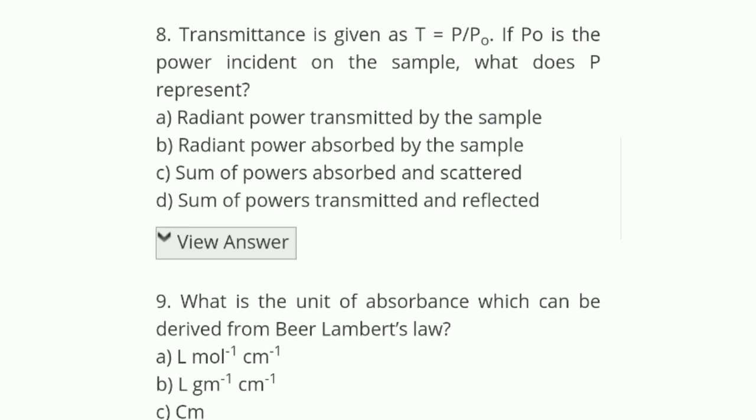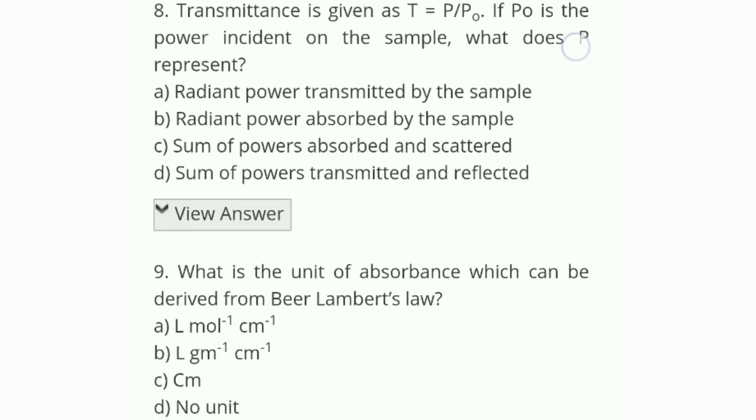Transmittance is given as T = P/P naught. If P naught is the power incident on the sample, what does P represent? The options are radiant power transmitted by the sample, radiant power absorbed by the sample, sum of power absorbed and scattered, or sum of the powers transmitted and scattered.